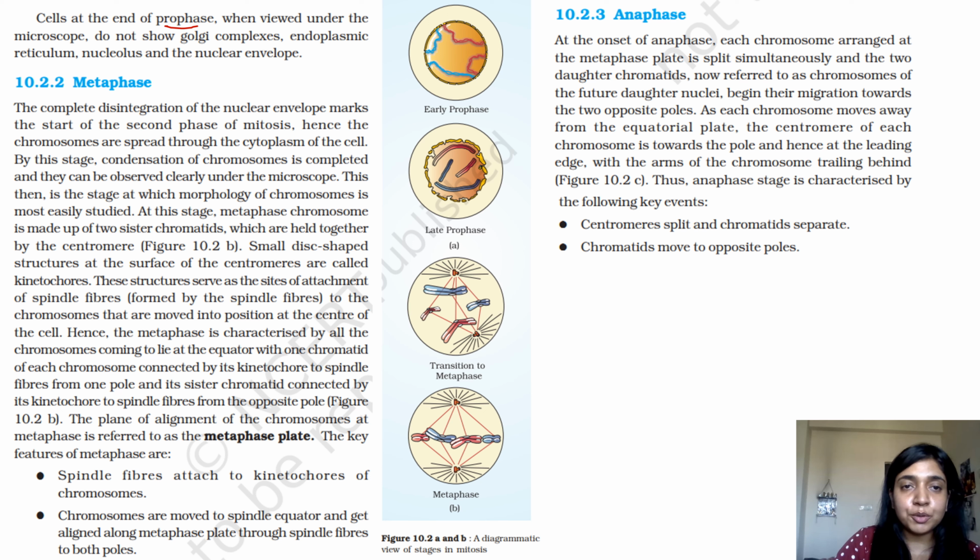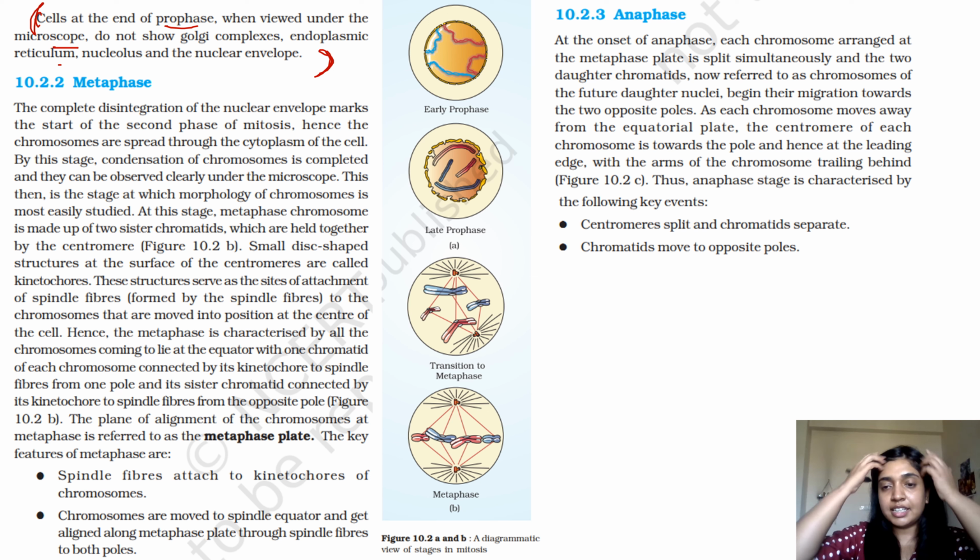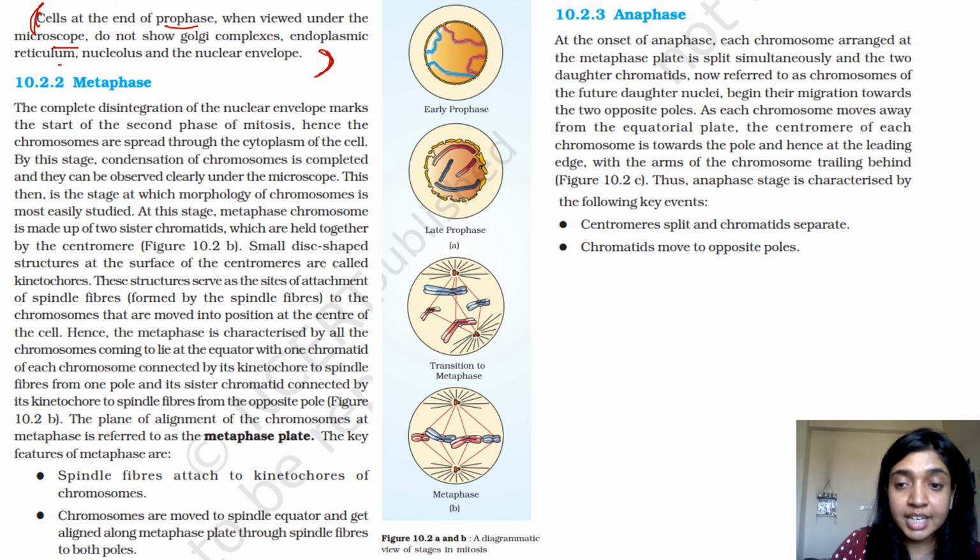So cells at the end of prophase, when viewed under the microscope, do not show Golgi complexes, endoplasmic reticulum, and the nuclear envelope. So this is important for your own understanding, that when the cell has entered cell division, in that stage you will not be able to visualize the components like Golgi, the double membrane compartment, endoplasmic reticulum, again double membrane, nucleolus, and the nuclear envelope. Obviously nucleolus and nuclear envelope you will not be able to visualize because they disintegrate. They disintegrate so that the chromosomes can get attached to the microtubules.